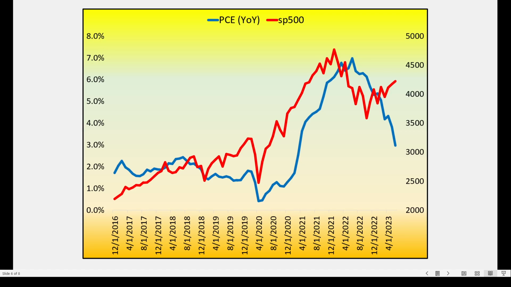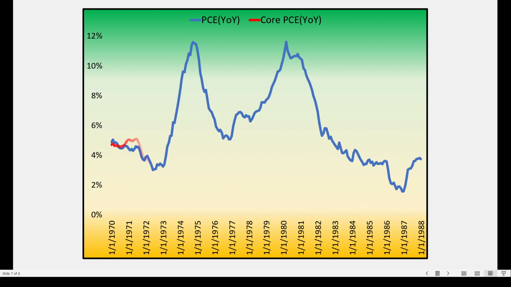Well, there are a couple different ways we could look at this. We could say, well, maybe the price of goods and services is declining while we still expect corporate earnings to continue to rise, but eventually one has to reverse course because historically, at least going back to 2016 and a lot further back, there is a very strong correlation. So one of these lines has to change course, either stocks come down or inflation starts to rise.